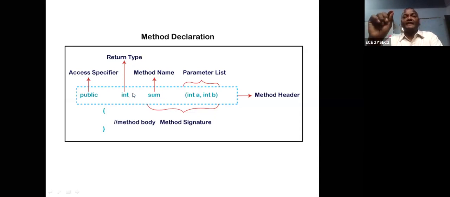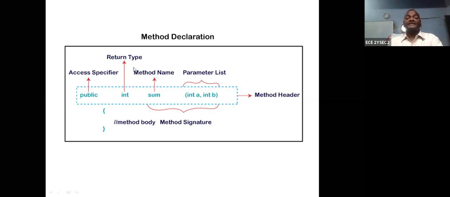Sometimes you may return a value, or sometimes you may not return anything. If you are not returning anything, that is called void. If nothing is returned from the method to the main program, it is called a void method. Other than void, if you are returning some data, that is called a data return method. That data may be a character, string, whatever it may be.